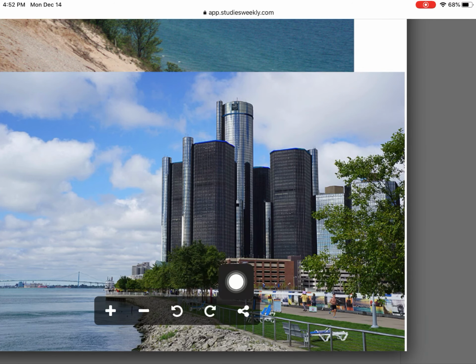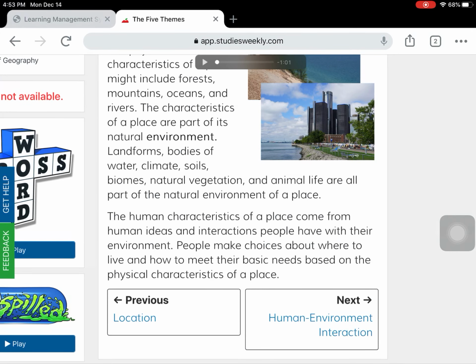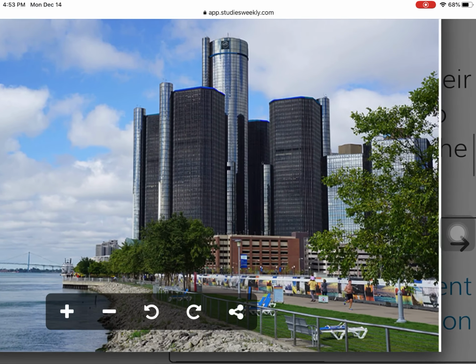I see tall buildings in the back of this picture. I see sidewalk. I see chairs and benches. I see a railing. I see in the background a very long bridge and some more buildings. Those are all physical characteristics of humans because these are items that humans have put in this place to help them survive and to help them live their lives there.